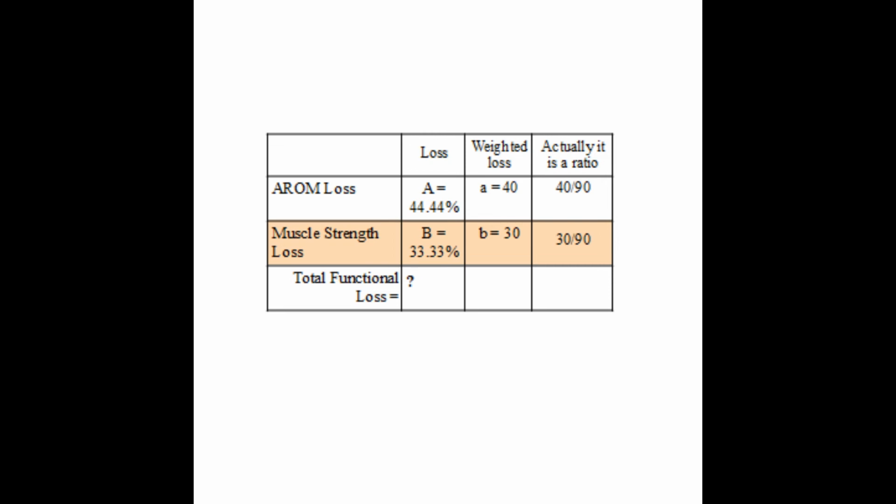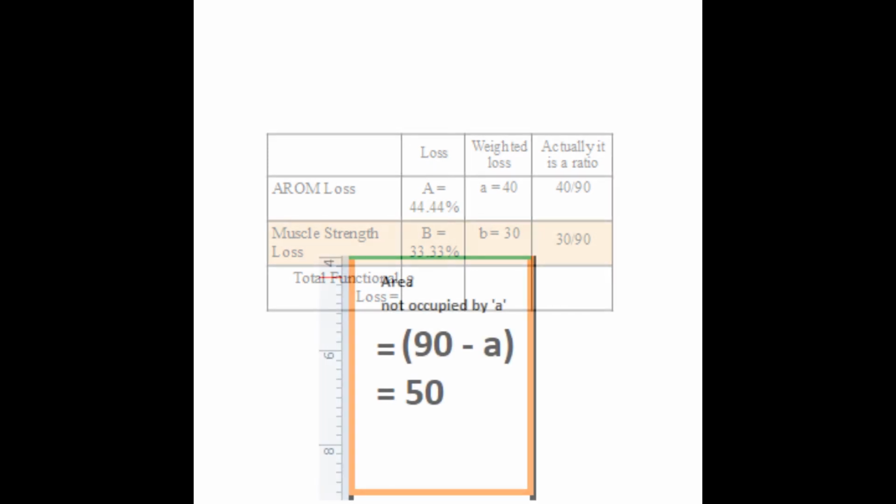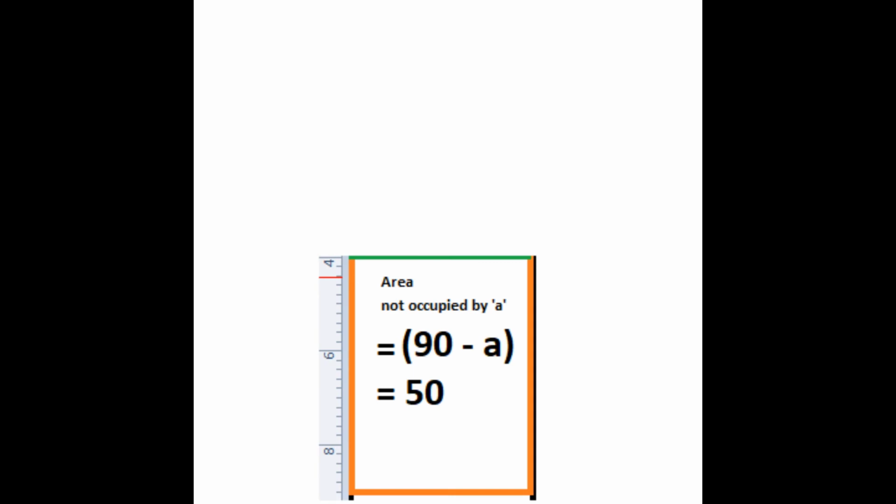Actually, it was capital B or 33.33%. When it became lowercase b and became 30, it was converted from percentage to a ratio of b by 90, or 30 by 90. That means whenever it enters any area of abilities, it will cause that much ratio of functional loss. It all depends on how much area has been left vacant. Let us see the area which is presently free or unoccupied. It is 90 minus a units, or numerically it is 50 units.